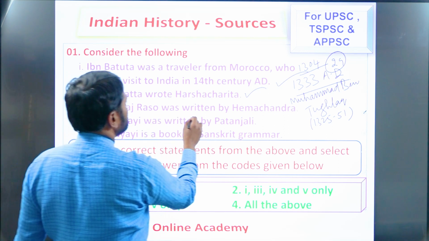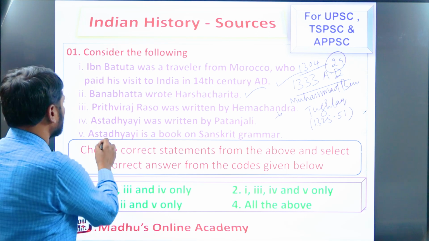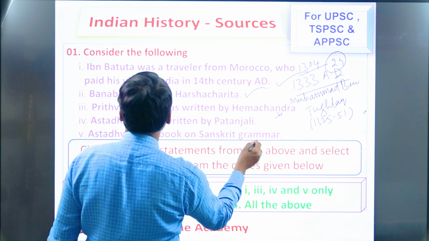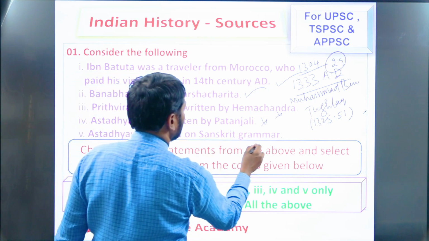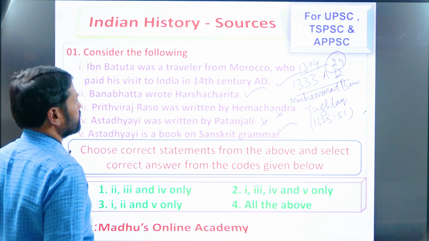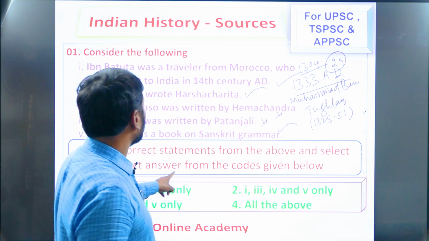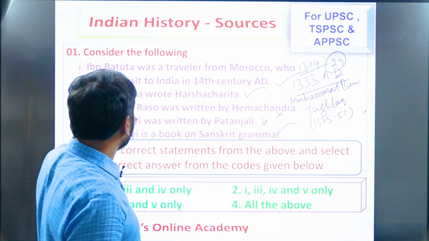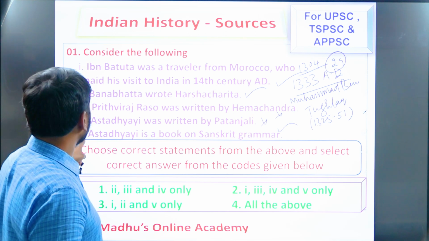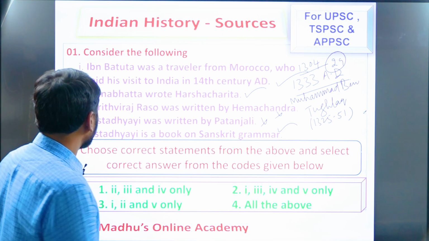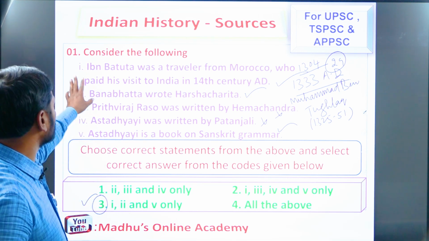Prithviraj Raso was written by Hemachandra. The given statement here is wrong. Next, Ashtadhyayi was written by Patanjali. This is also wrong. Ashtadhyayi is a book on Sanskrit grammar. Absolutely right. So here choose the correct statements from the above and select the correct answer from the codes given below. In the given statements, 1 is right, 2 also right, 5 also right. So here the answer is 1, 2, 5. So answer 3 is the right one for this question number 1.